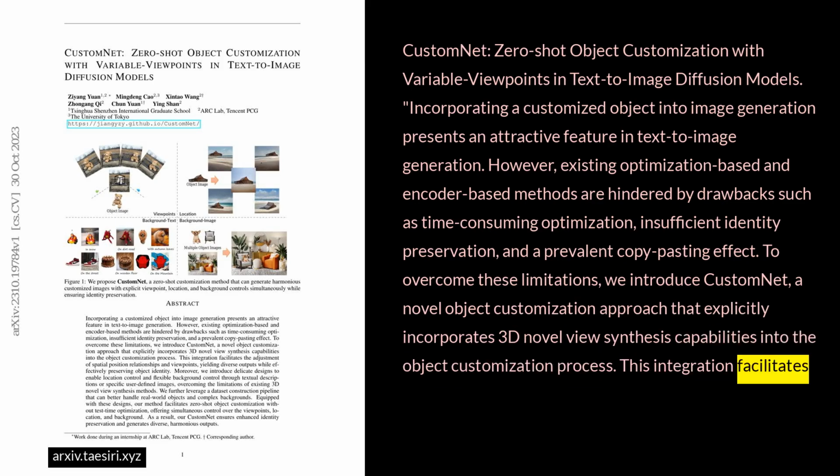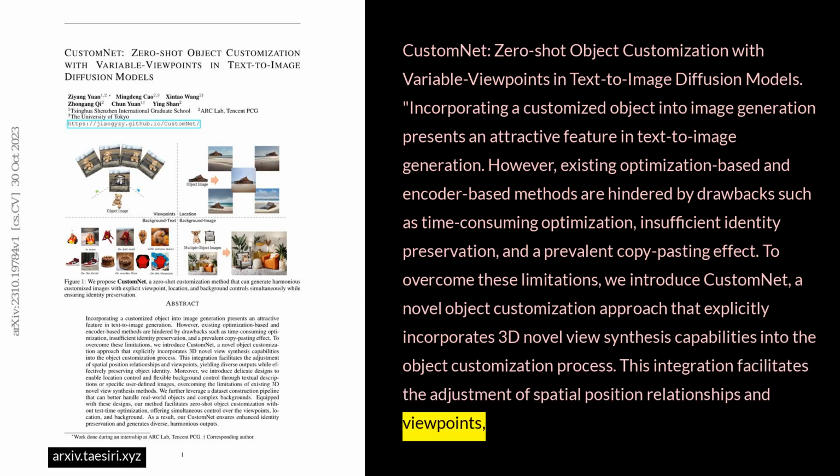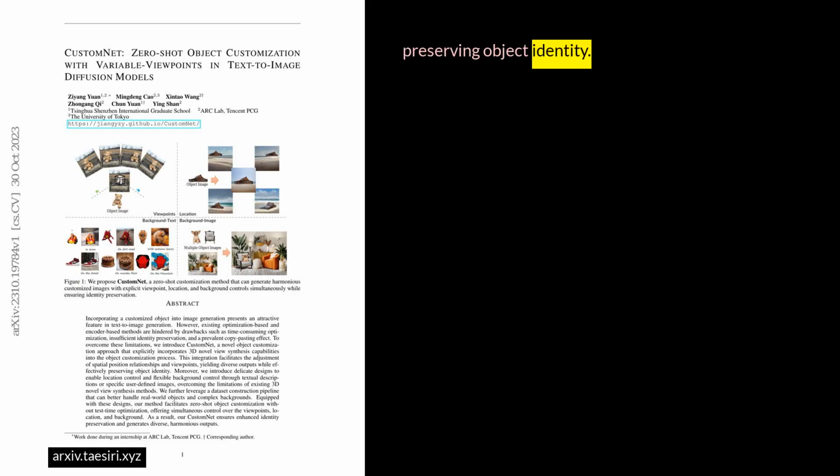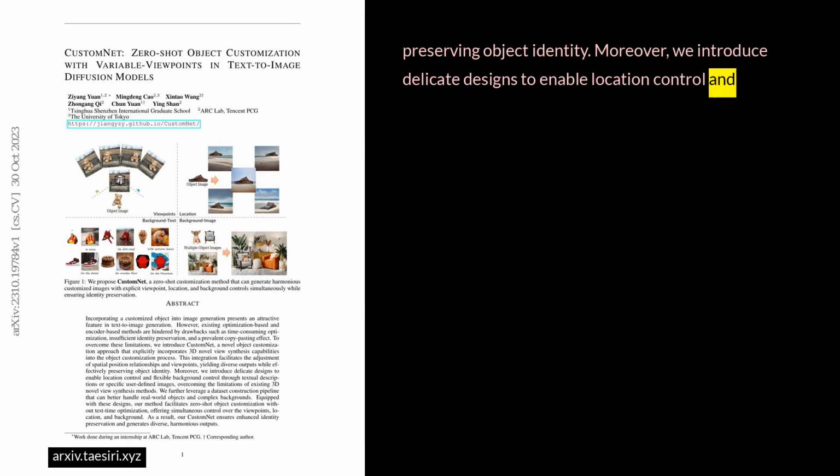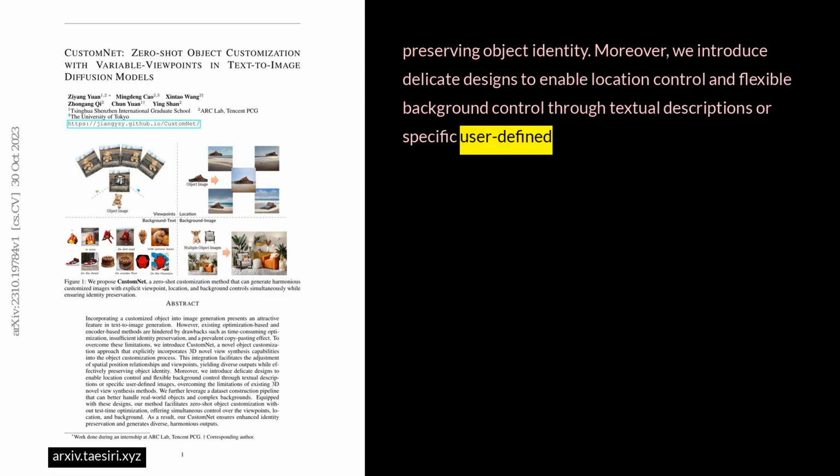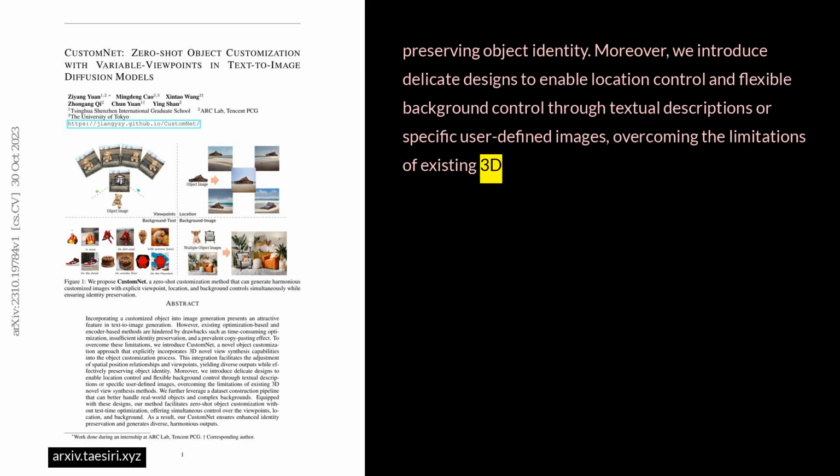This integration facilitates the adjustment of spatial position relationships and viewpoints, yielding diverse outputs while effectively preserving object identity. Moreover, we introduce delicate designs to enable location control and flexible background control through textual descriptions or specific user-defined images, overcoming the limitations of existing 3D novel view synthesis methods.